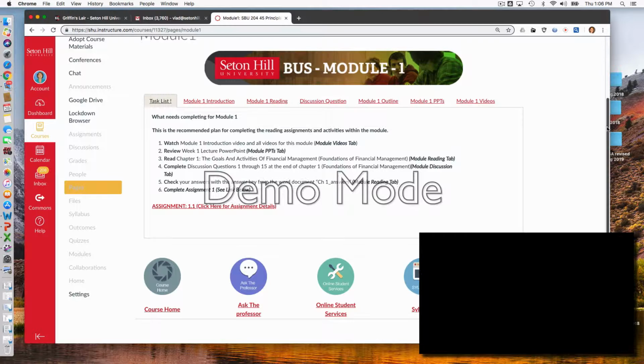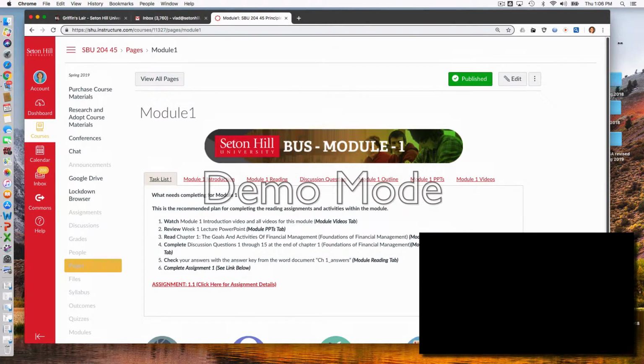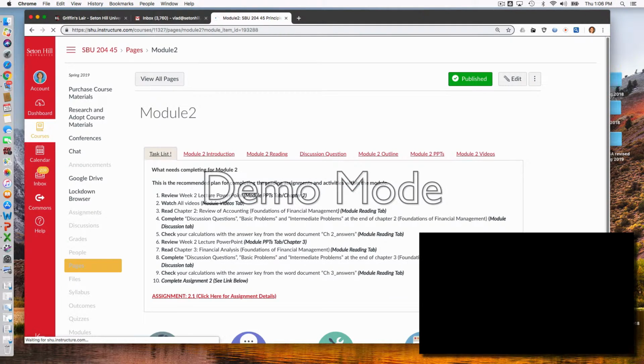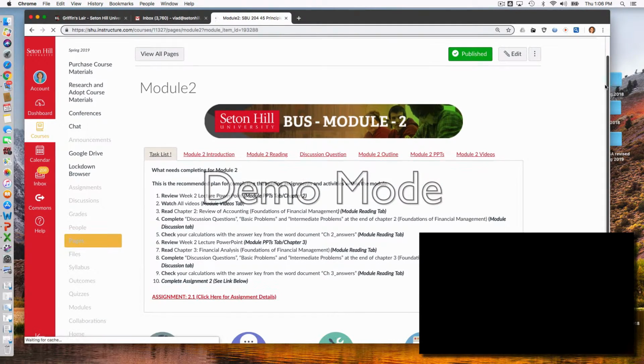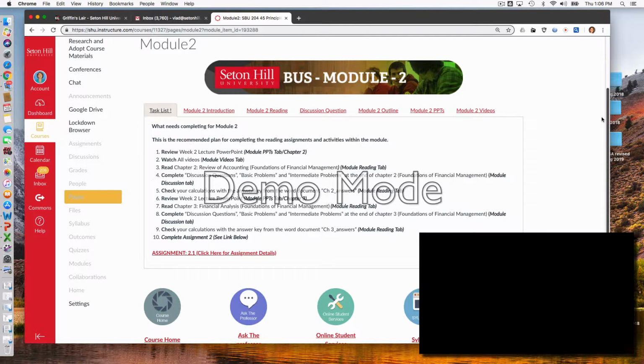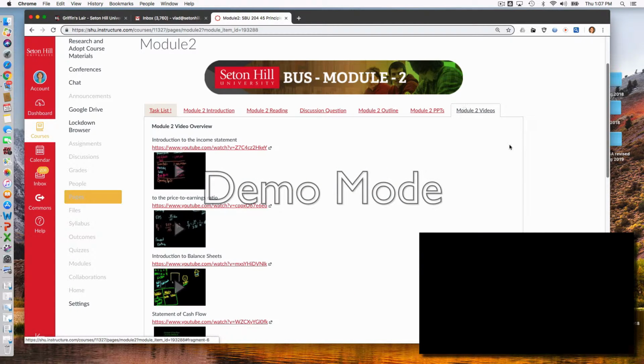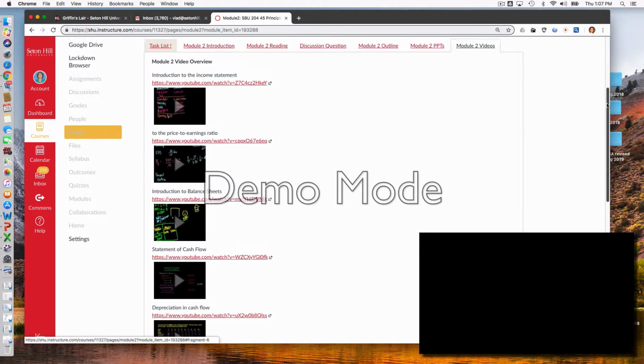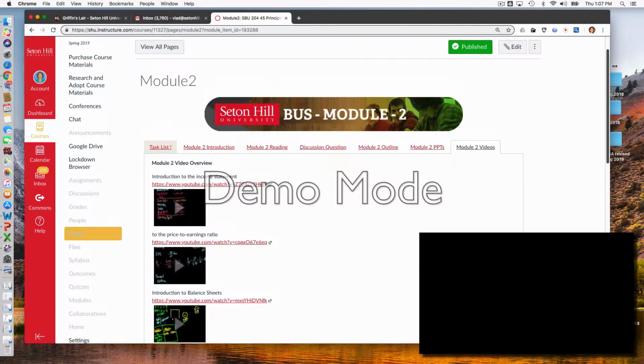Now in module 2, this is when the real finance starts because we go into problem solving and more complex calculations. You see here we are going to cover chapters 2 and 3. So lots of calculations. Make sure you listen to all the videos there. You click on videos, and you see there are lots of them to watch. And I split them into different ones so they are not too long.